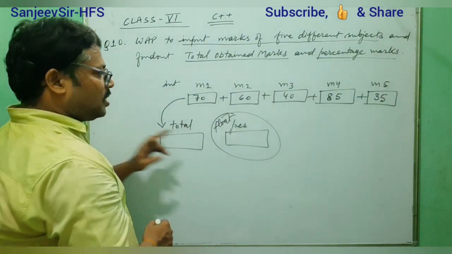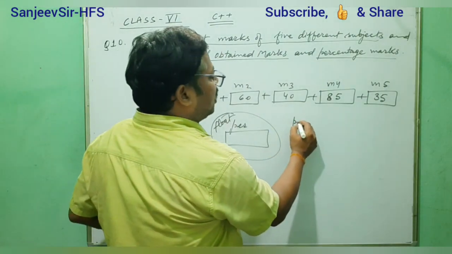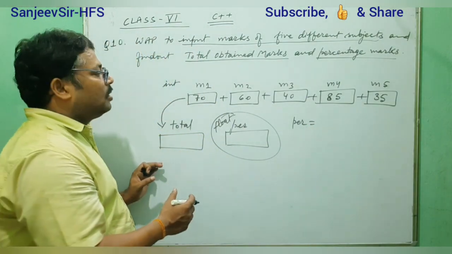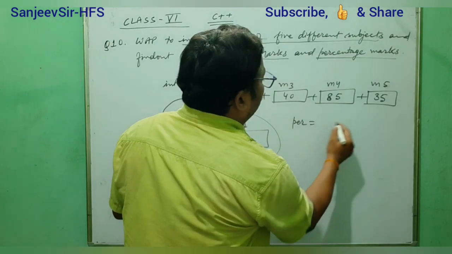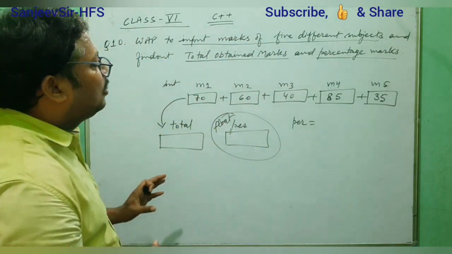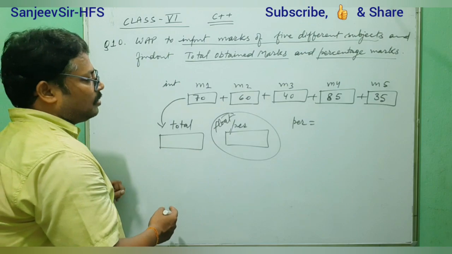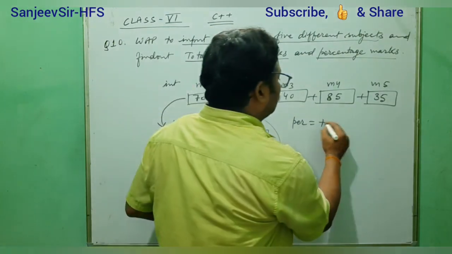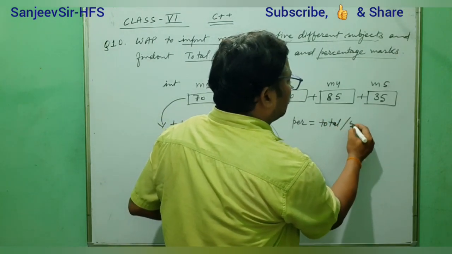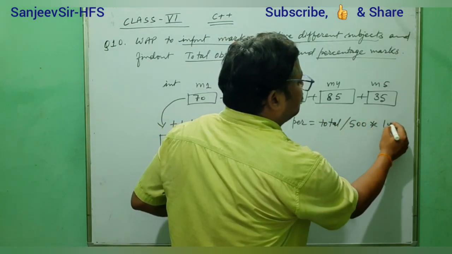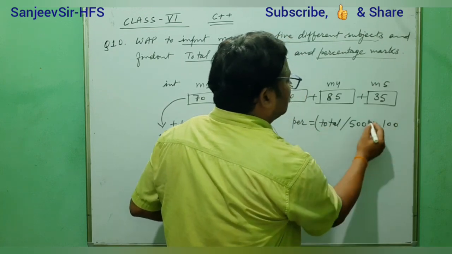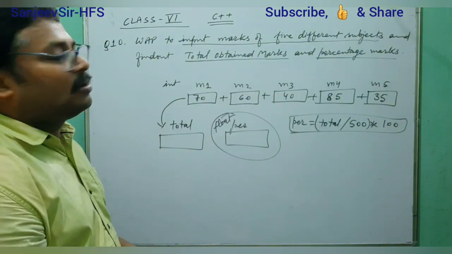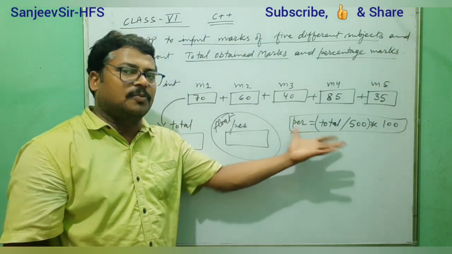But how will you get the percentage? We get the percentage by dividing the total obtained marks by 500. So you will divide the total by 500 and multiply by 100, and this means you will get the percentage marks. Okay, this is the general concept for getting the percentage.